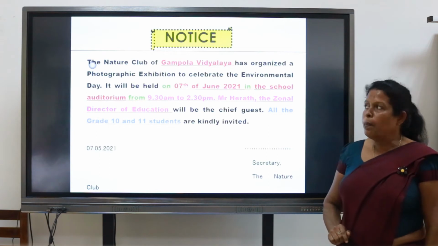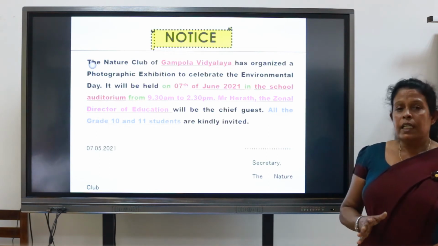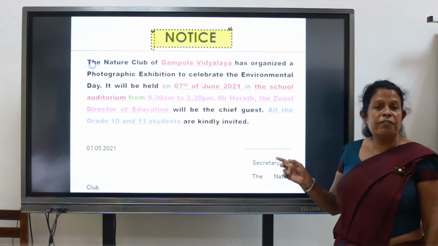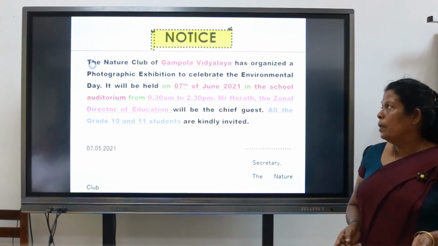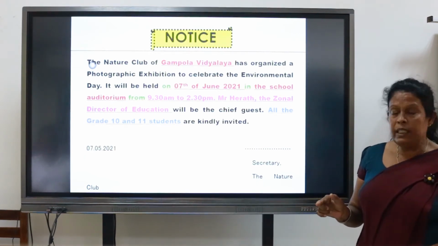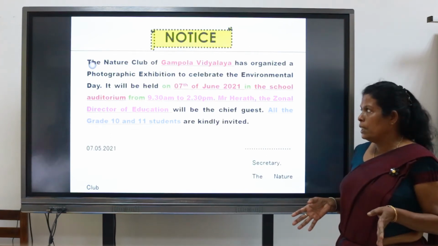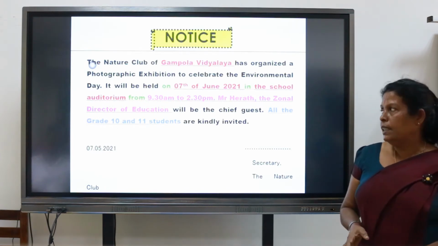Right, let's see. My dear students, pay your special attention to the highlighted words. The Nature Club of Gampola Vidyalaya has organized a photographic exhibition to celebrate Environmental Day.